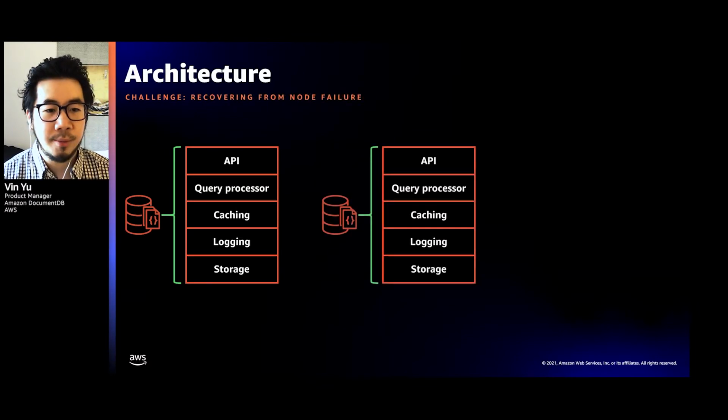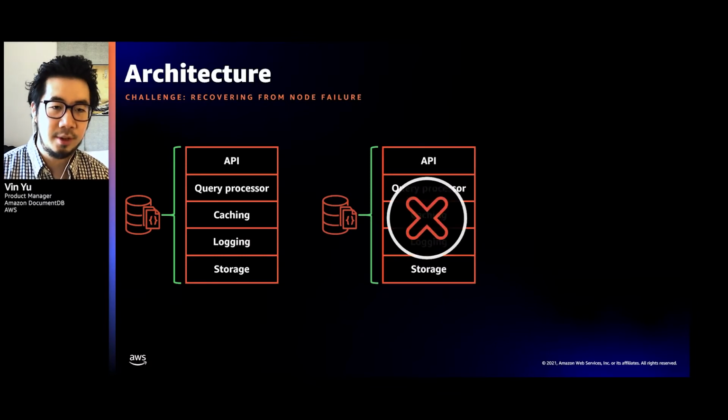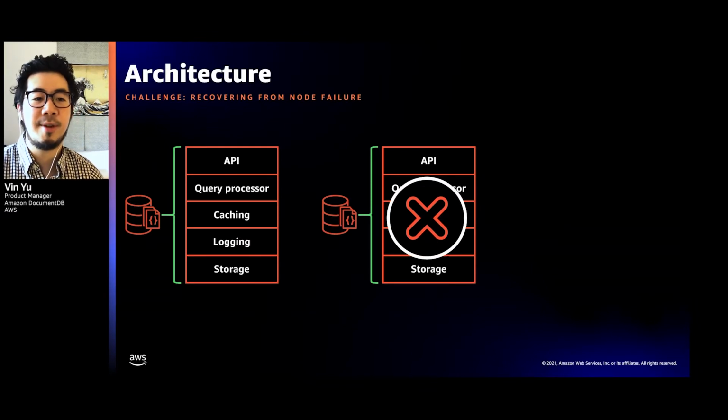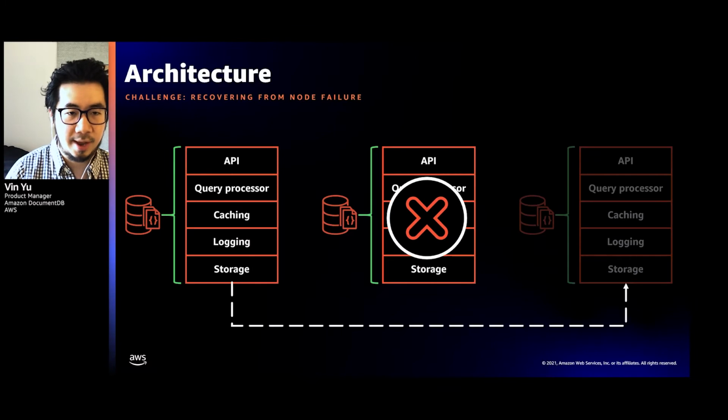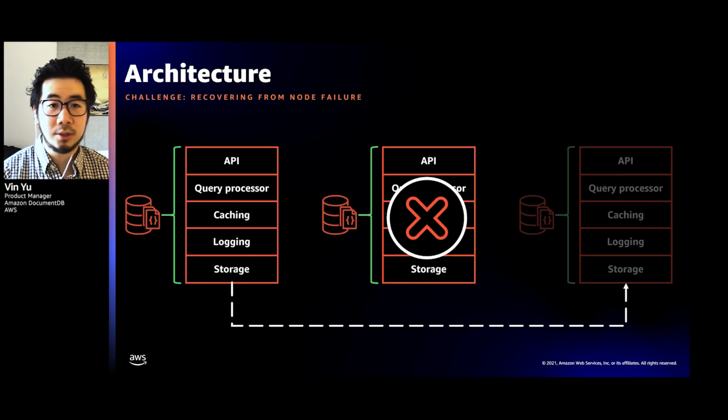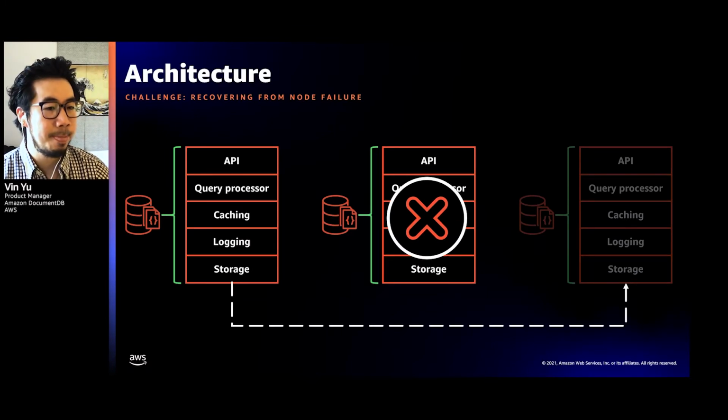A similar problem, with another example, is recovering from node failure. Let's say this instance were to fail. If you have a lot of data to sync over to a new instance, then it may be a very long recovery time, and potentially this may also impact that primary instance. In addition to these two points, I'd like to also call out that setting up and monitoring a high availability solution also takes a lot of effort. So that's also another downside.